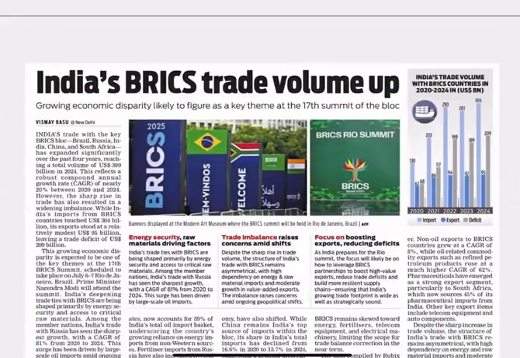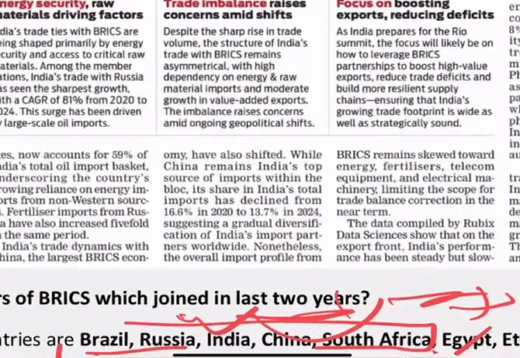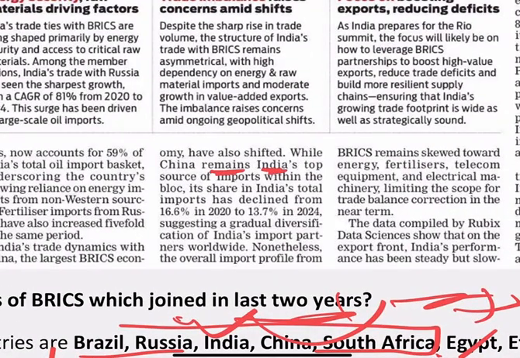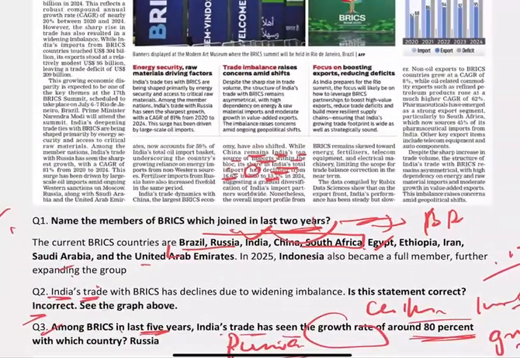Because in the article, again, you will read here that China remains India's top source of imports within the bloc. Its share in India's total imports has declined from 16 to 13%. तो ये जो फैक्चुअल नॉलेज है ना, ये कोई आपको सिखाएगा नहीं. You learn these things from the article. और जब आप वीकली बेसिस पे करोगे तो आपका लर्निंग एकदम, it will be like exponentially it will rise.